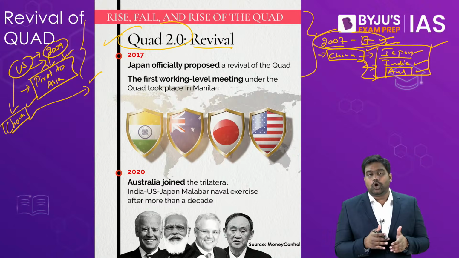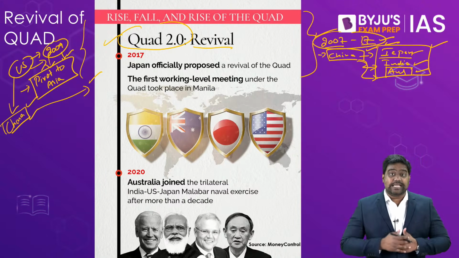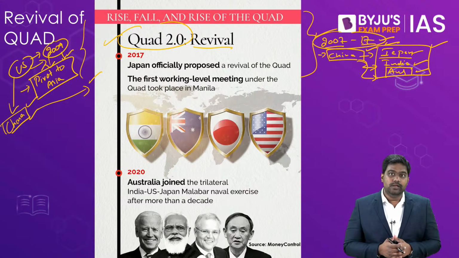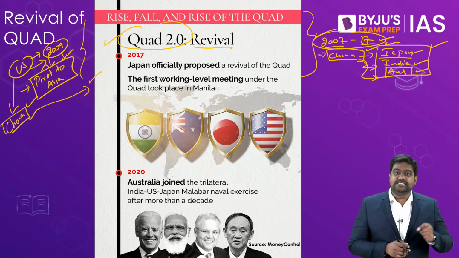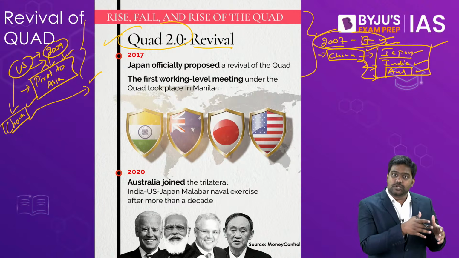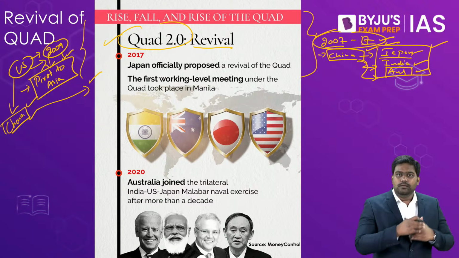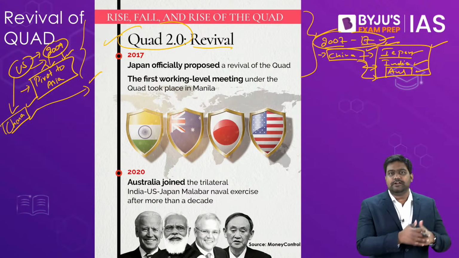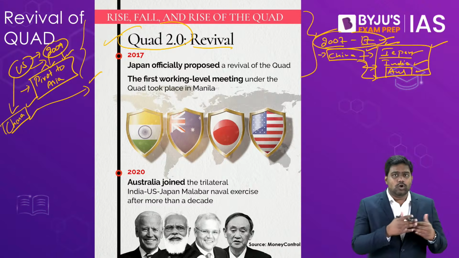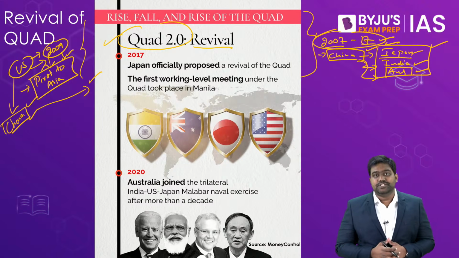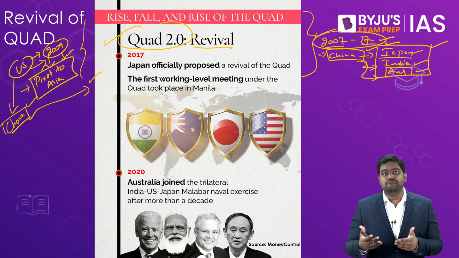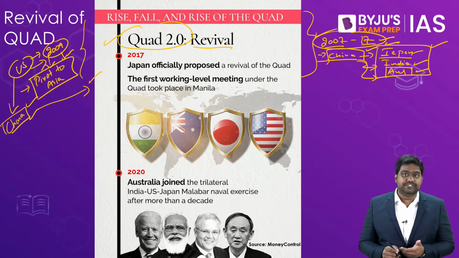So this is where we saw the opening of the second version, the second edition of the Quad, which had been previously cast aside, right? Between 2006 and 2007, we had seen the formation of the first version of the Quad. It was a very informal setup where one Malabar exercise, one multilateral naval exercise, was carried out. Along with that, an informal meeting had taken place. But apart from that, the Quad hadn't moved much, mainly because of China's resistance.